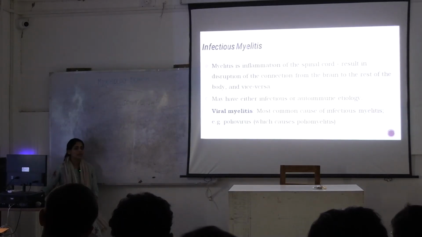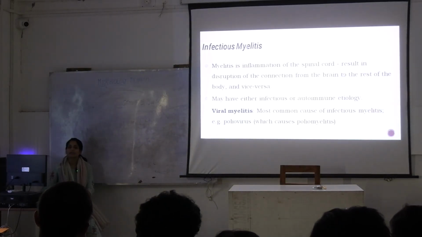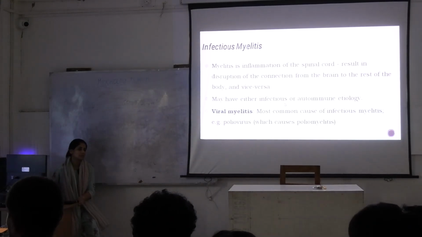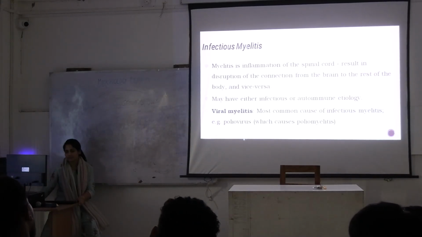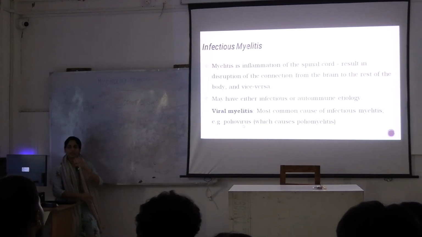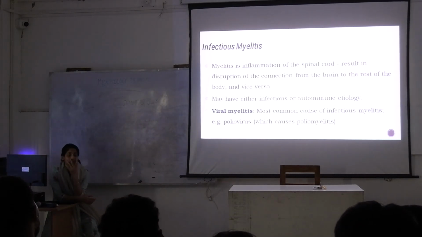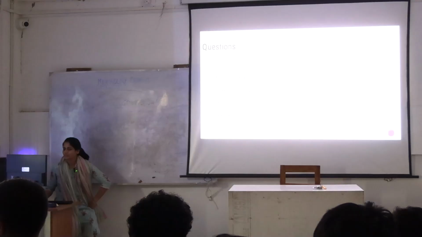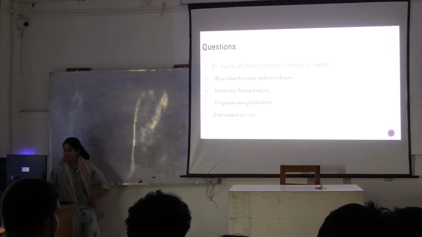Myelitis we discussed. Myelitis is the inflammation of spinal cord. We gave a very good example of rabies. There is another thing, that is poliovirus. What are the 3 countries in which poliovirus is still prevalent? Have you seen polio cases recently anywhere? One country you told. What was that?